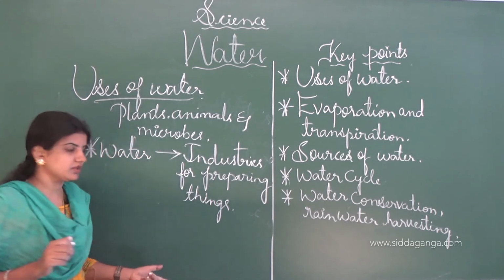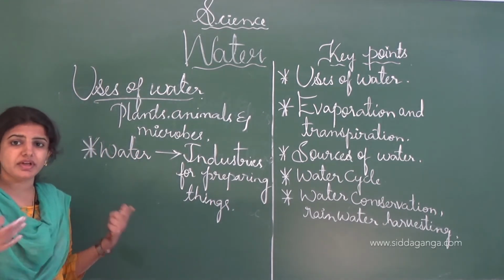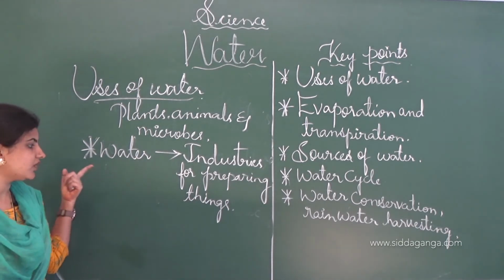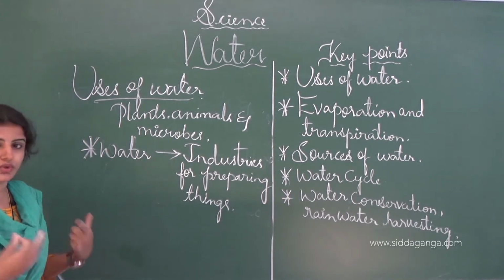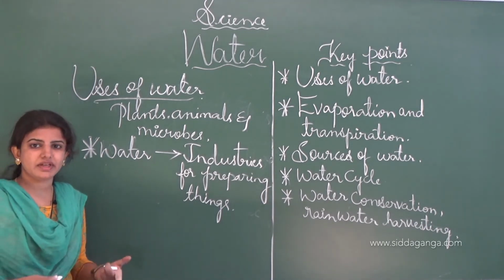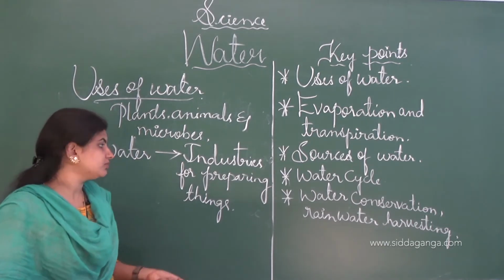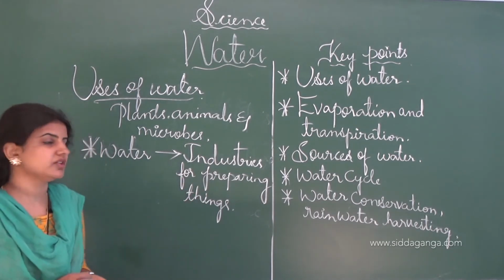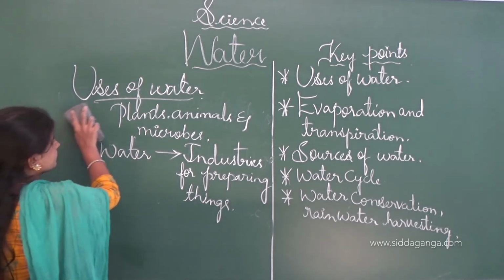So this much about these uses. There are many more uses. And water is used not only for plants as well as animals, but also for making many food items and many other objects in industry. Water is very essential. And this is all about the uses of the water.